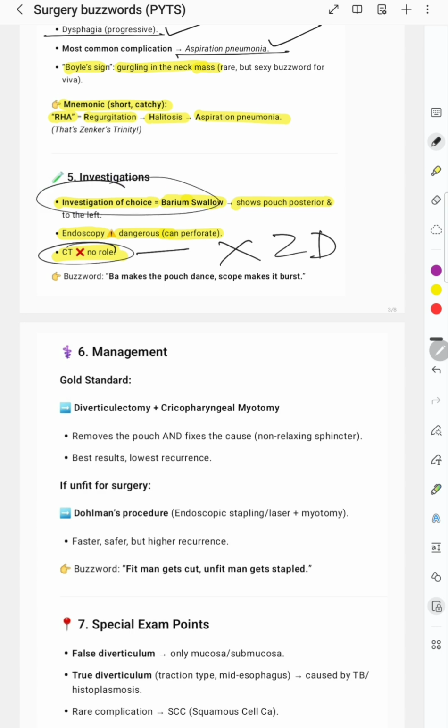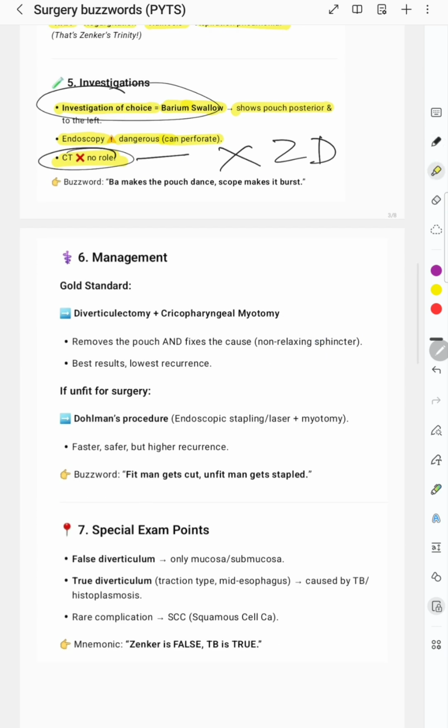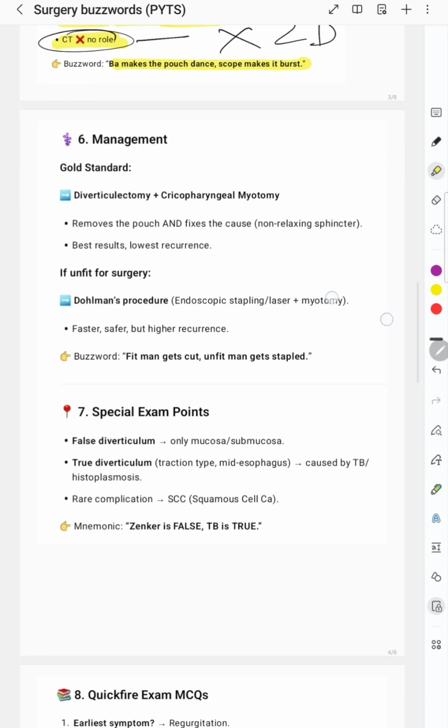So barium swallow is the only important one. This we can remember like a buzzword: barium makes the pouch dance and scope makes it burst. And how do we manage? The gold standard management we should know, right?